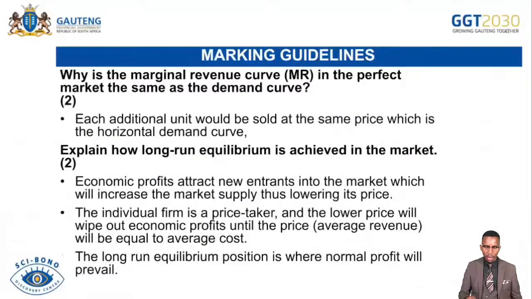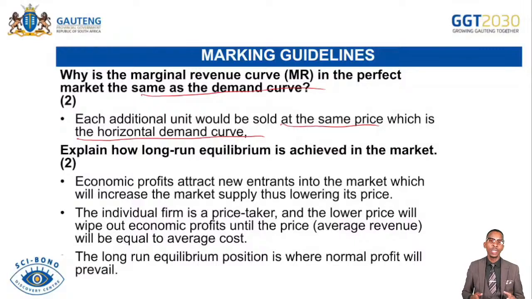And then we go further. Why is the marginal revenue curve MR in the perfect market the same as the demand curve? Each additional unit would be sold at the same price, which is the horizontal demand curve. Remember, under imperfect markets like monopoly, MR and AR are not the same because each additional unit is not sold at the same price, since the firm will always increase the price to decrease the output and decrease the price to increase the output. But the situation is not similar under perfect market because each and every additional unit will be sold at the same price, which results in MR being similar to AR under the perfect market.